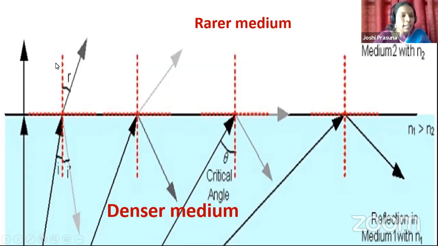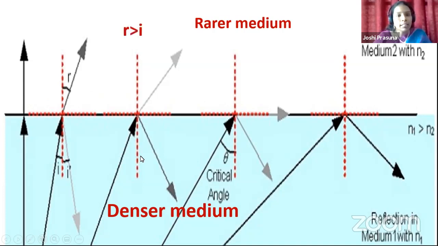Now, in the second case here in this diagram, I have increased the angle of incidence. What happened, children? I have taken a certain angle of incidence. Now look at the angle of refraction in the rarer medium. The refracted ray is moving away from the normal. Therefore, R will be greater than I.